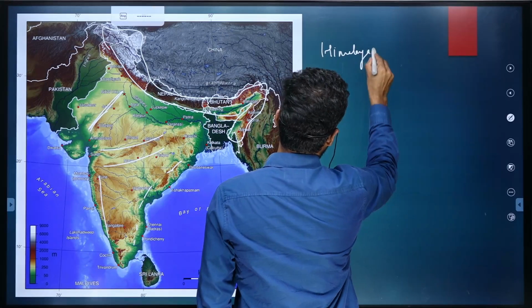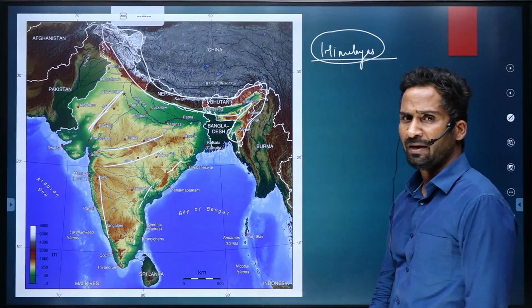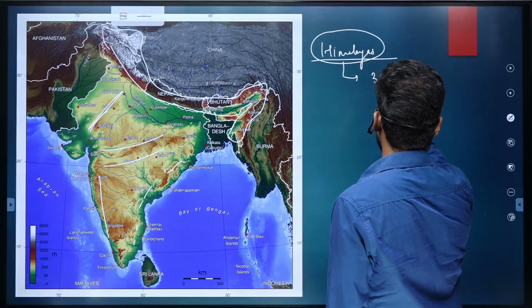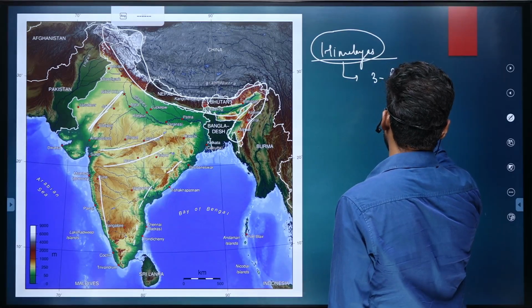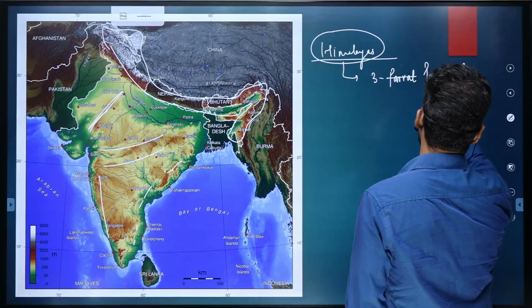So in case of Himalaya, Himalaya is basically comprising of three parallel ranges. Broadly, they are parallel.